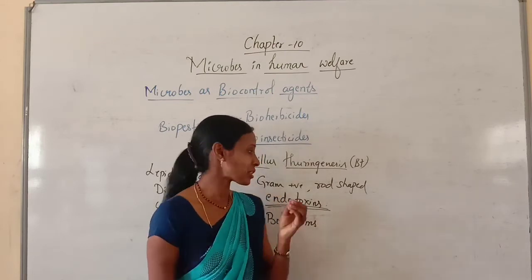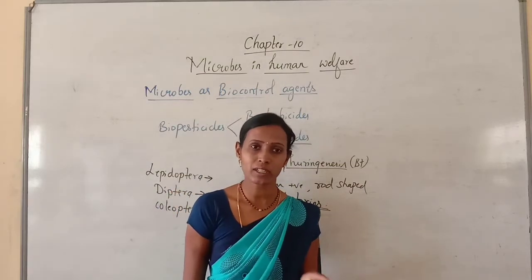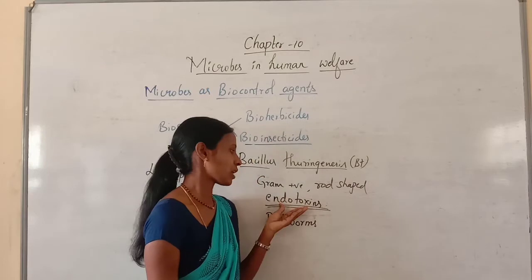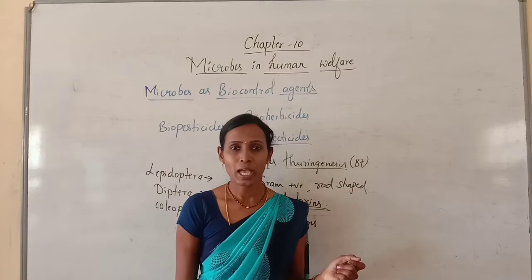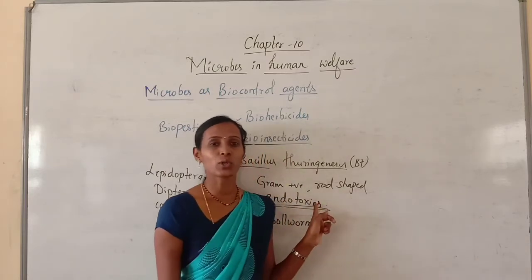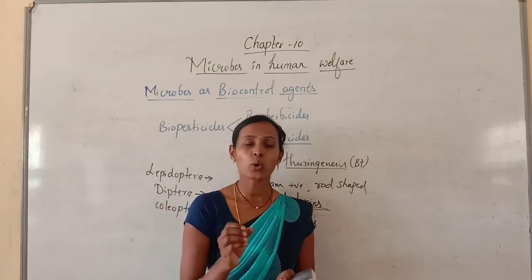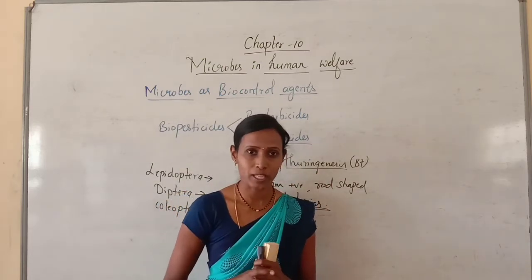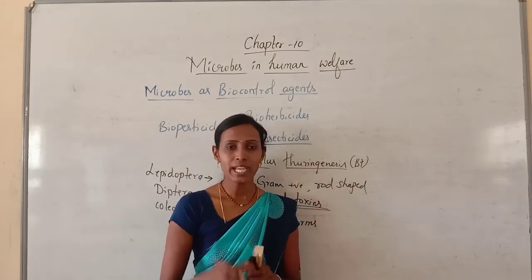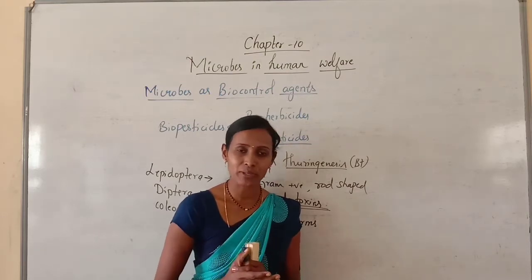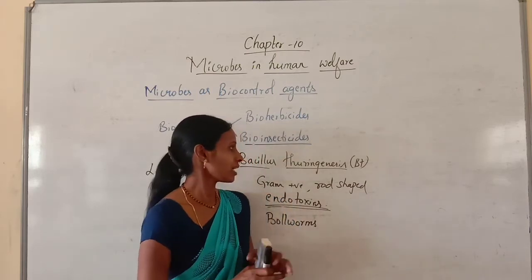And you will study about this Bacillus thuringiensis, these endotoxins, in detail in the biotechnology chapter. Now this much is enough. So the endotoxins are released in the gut region so that the insect larva is killed. But very interestingly, these endotoxins or this bacteria Bacillus thuringiensis can kill only the larvae or caterpillar, but it does not cause any harm to other insects. It is effective only against the larvae. So that is very, very important.